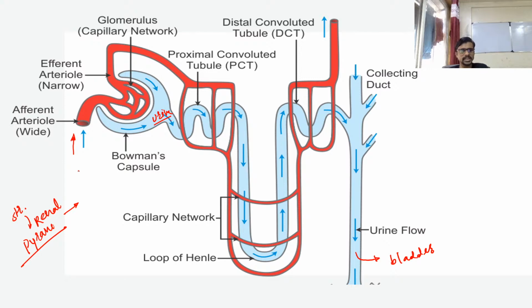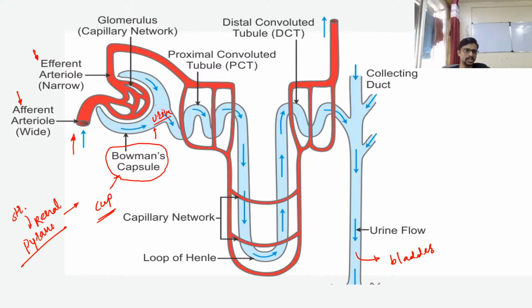Okay, so blood is entering into the cup-shaped part of your nephron, and this cup-shaped part is called the Bowman's capsule. Okay, it is a cup-like structure, and the blood is entering into the cup-shaped part. So the blood pipe which is entering into the Bowman's capsule, we call it the afferent arteriole. Afferent means which is entering inside of the Bowman's capsule, and here is an efferent part.